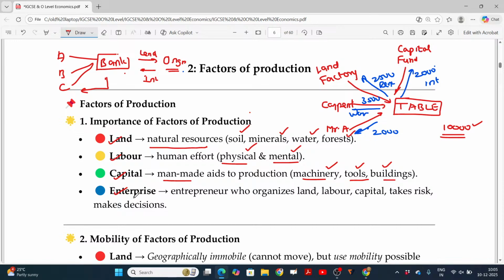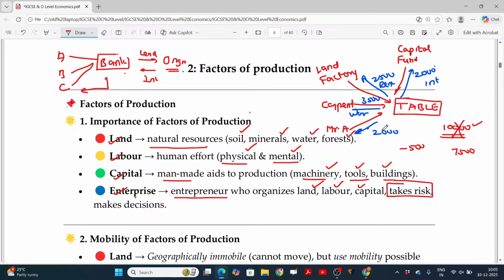Is that okay? Enterprise is nothing but the entrepreneur, the head, Mr. A, who organizes the land, labor, and capital, and he takes the risk in case the result is negative. Of course, for the capital, interest is payable. For the land, rent is also payable. For the carpenter, wages are also payable. If instead of selling it for 10,000 rupees, it is sold for 7,500 rupees, then after paying these three, it ends with a negative value of 500 rupees, which is taken by Mr. A. So Mr. A, being the entrepreneur, is responsible for taking any profits or losses, right?